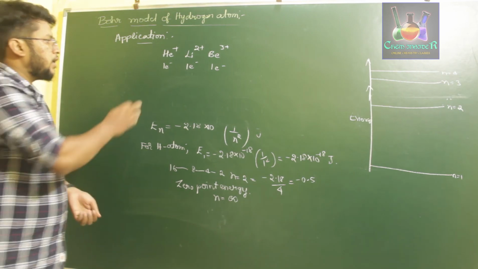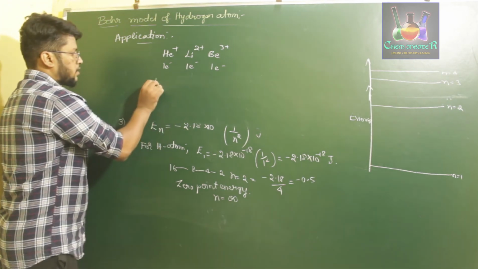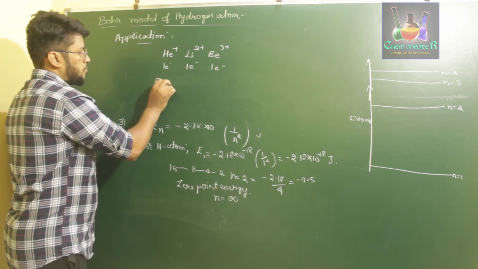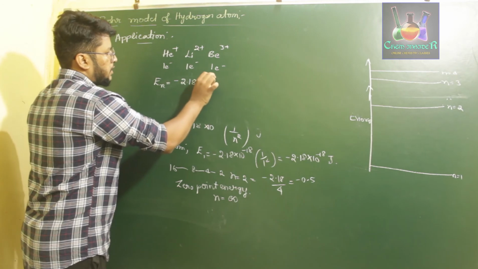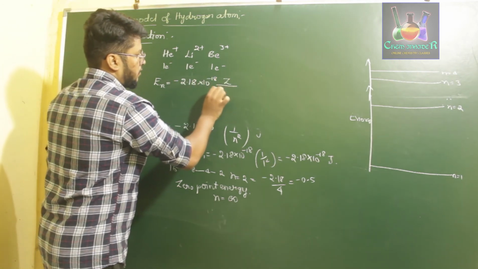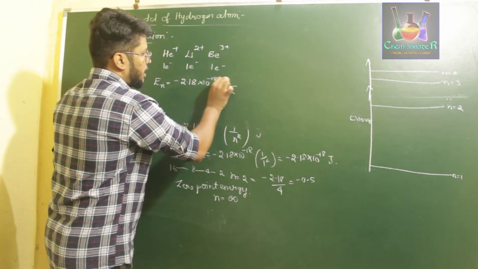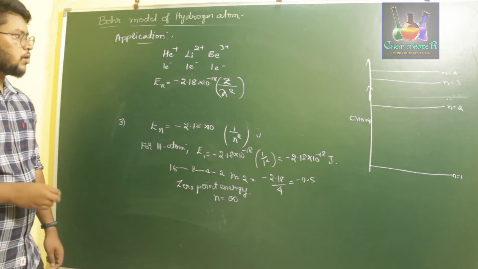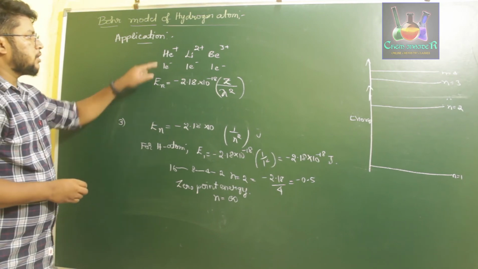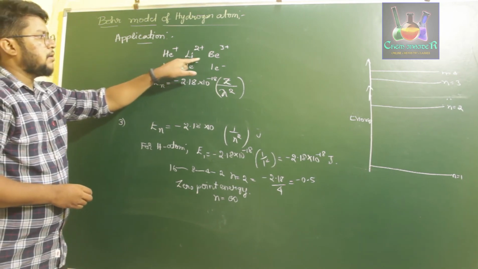So therefore, energy of these orbitals, energy of these elements is given by En is equal to minus 2.18 into 10 power minus 18 Z divided by n square, where here Z is nothing but the atomic number of the elements. Atomic number of helium is 2, lithium 3, beryllium 4.